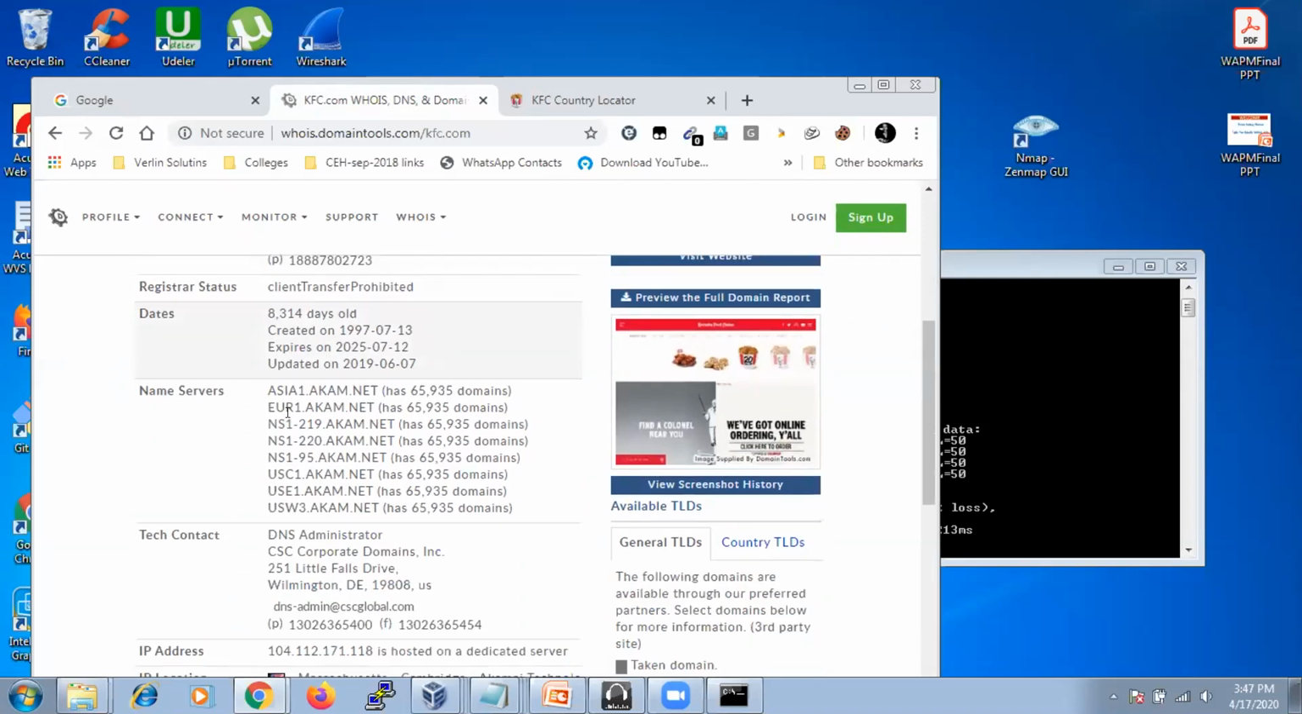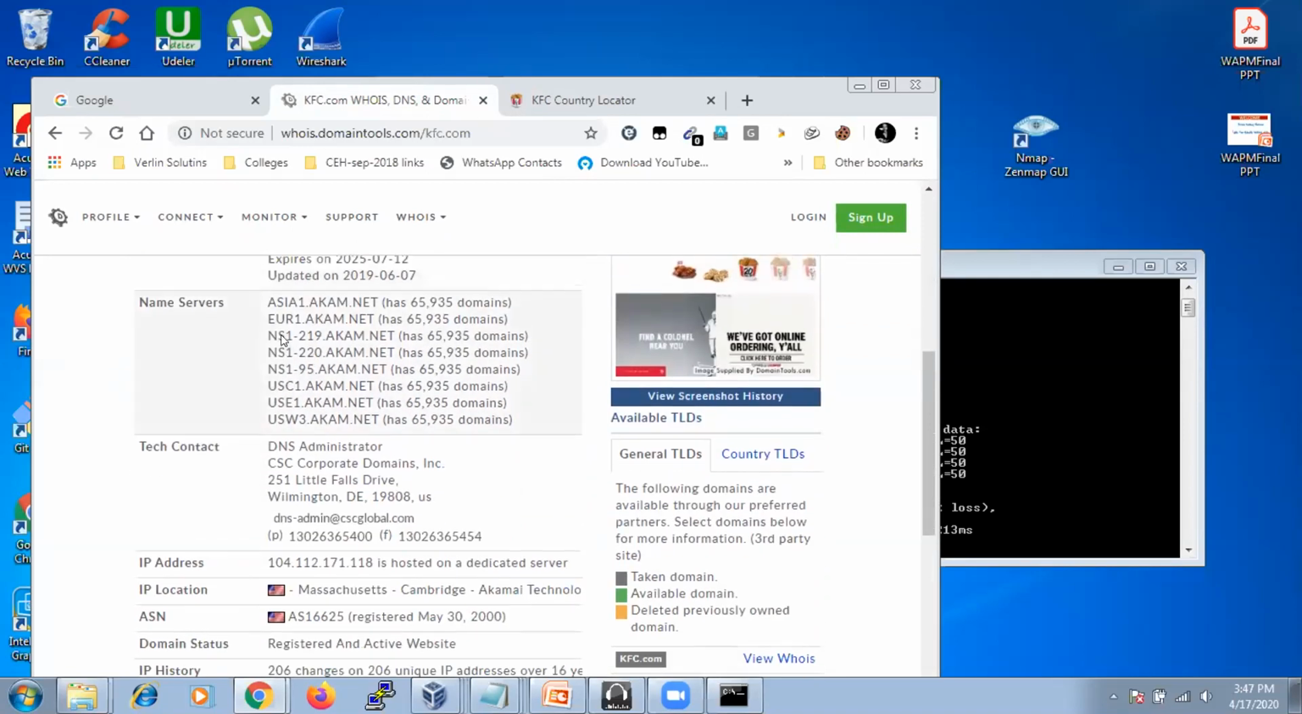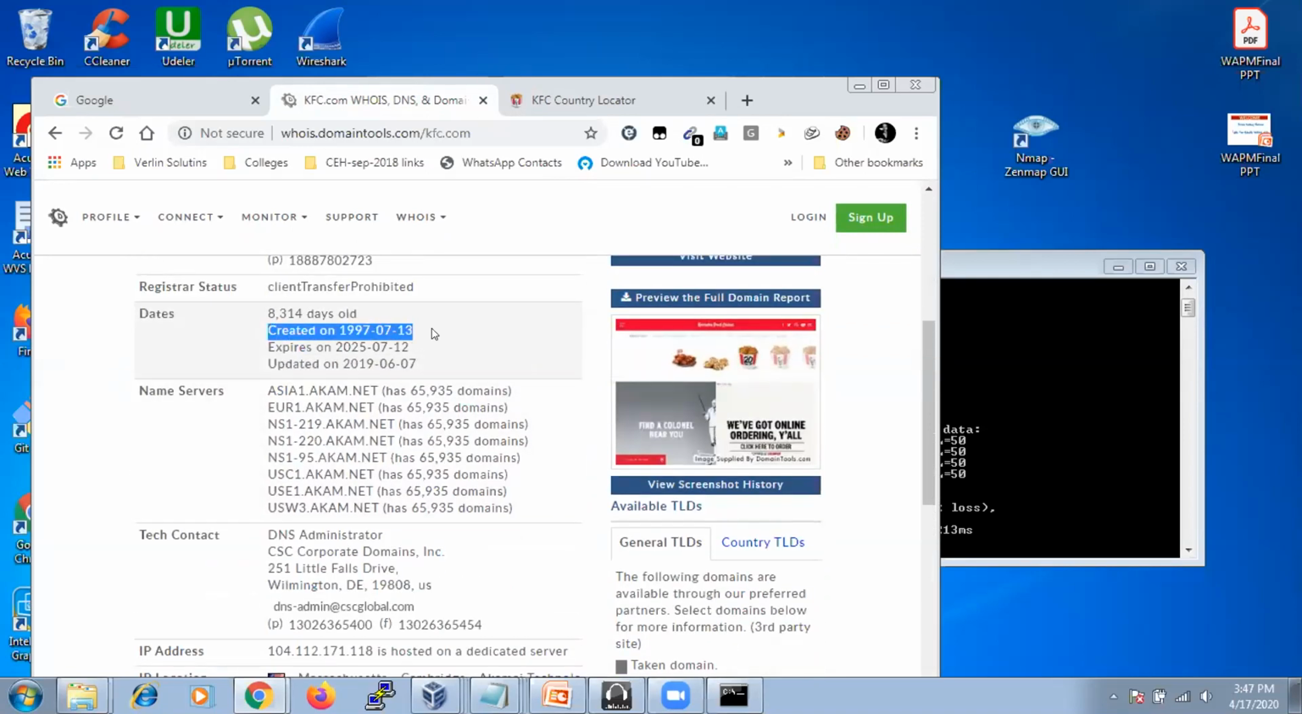And from here we get the information about when it was launched. The first website was seen on the internet on July 13th, 1997. It is going to expire on July 12th, 2025, and it was last updated on June 7th, 2019.